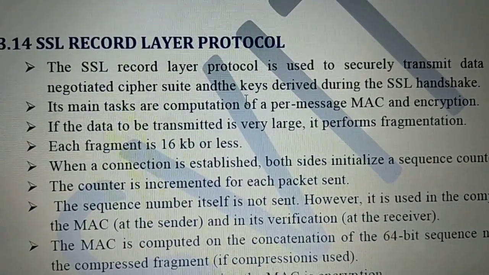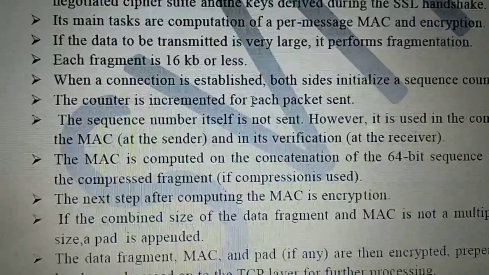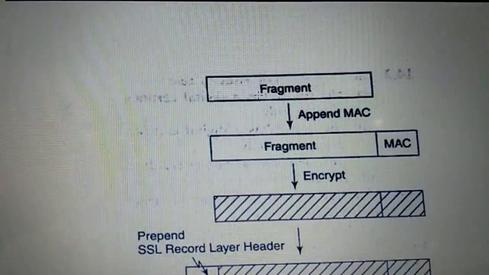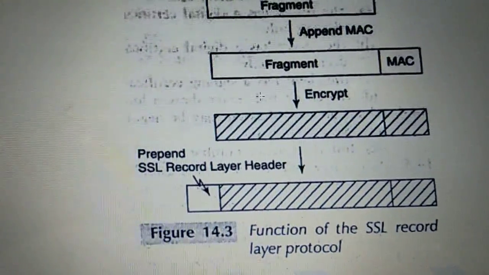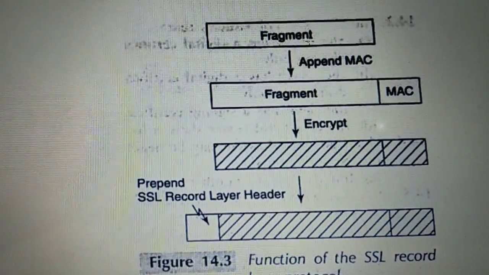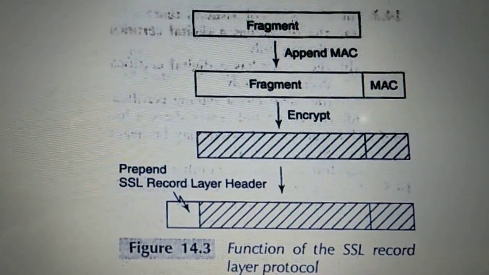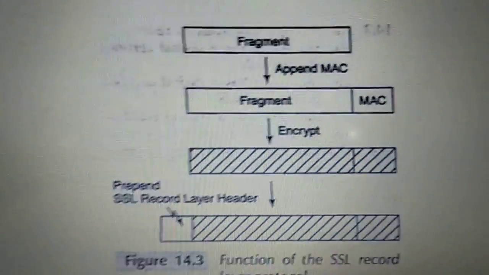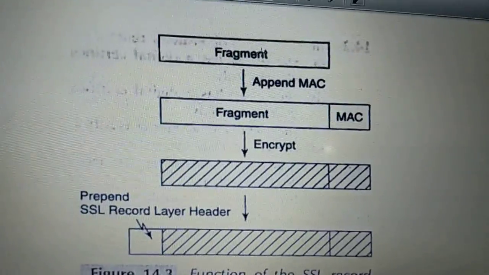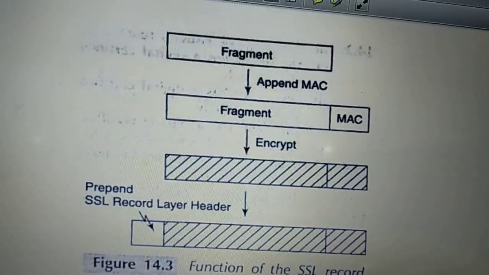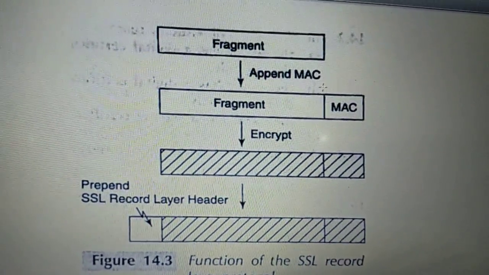Very simple here. See this diagram, you can explain those 4 steps. If the message is too long, and you want to securely transmit data, you divide the data into fragments. Clear? Once you fragment, you append the MAC.